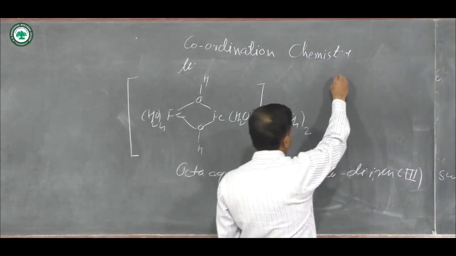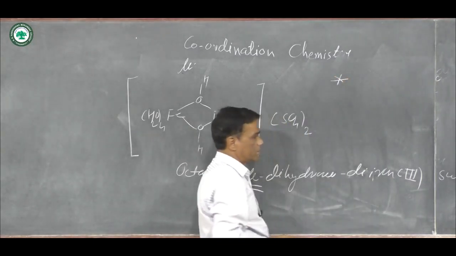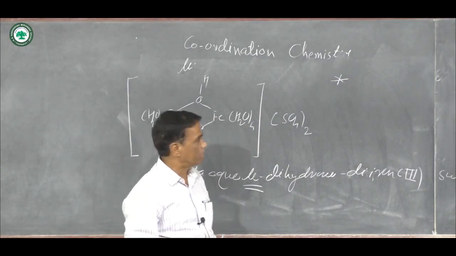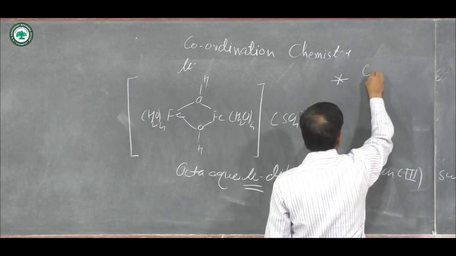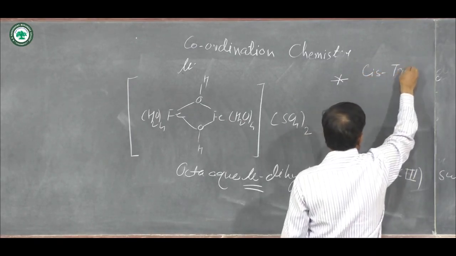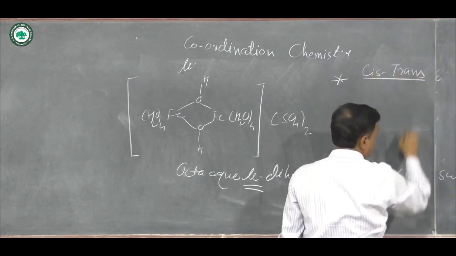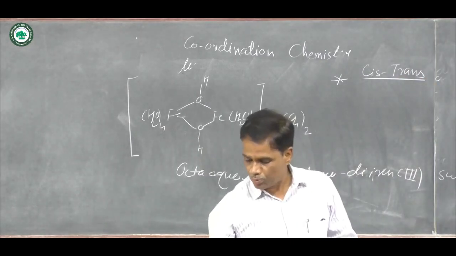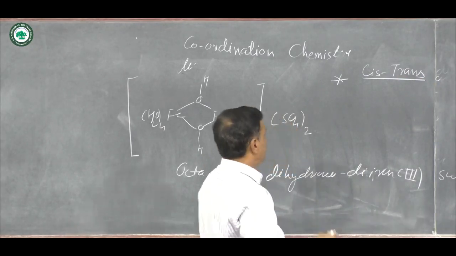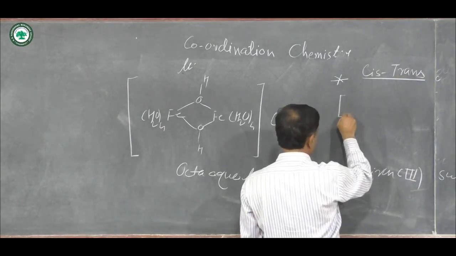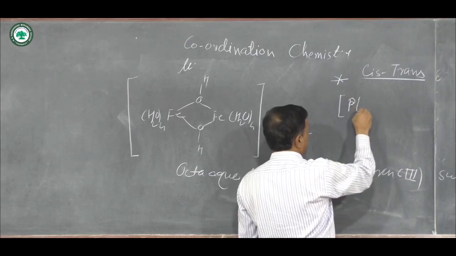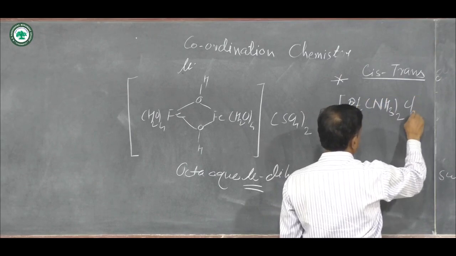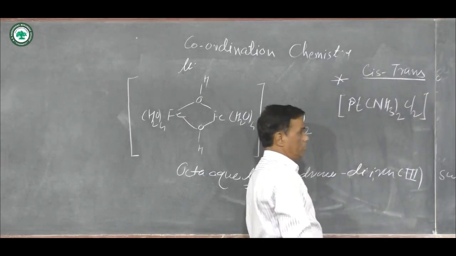The next rule for the IUPAC nomenclature of coordination compounds is when a coordination compound gives cis and trans forms. You know that cis means same groups to the same side, and trans means same groups to the opposite side. Example: suppose there is a formation of the platinum complex Pt(NH3)2Cl2.